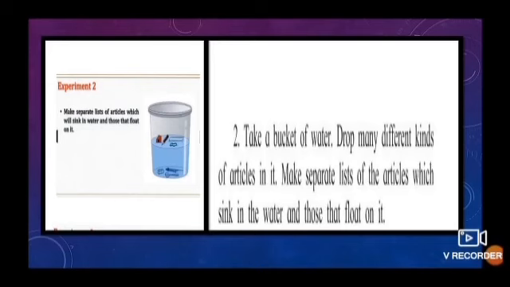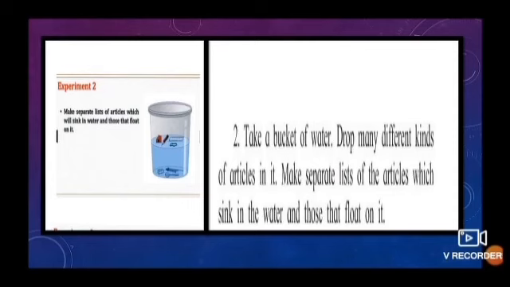Now let us do the second experiment. Take a bucket of water, drop many different kinds of articles in it. Make separate lists of the articles which sink in the water and those that float on it. Here you can see sharpener, pencil, eraser, ruler, compass, spoon. So we can see that the spoon, eraser and the compass sink in the water and pencil, scale are floating on the water. Now why is this so?